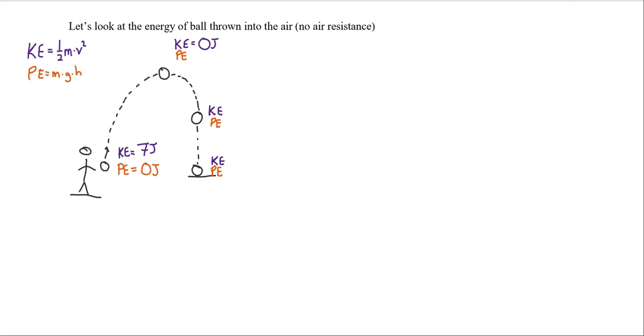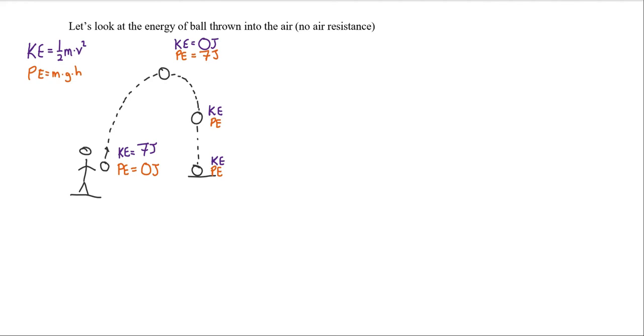So in our first situation, there were 7 joules and 0 joules, so that's a total of 7 joules. It means that in our second situation at the peak, there has to be a total of 7 joules as well. There's got to be 7 joules of potential energy. That kinetic energy has turned into potential gravitational energy. And now the gravity has energy to pull it back down.